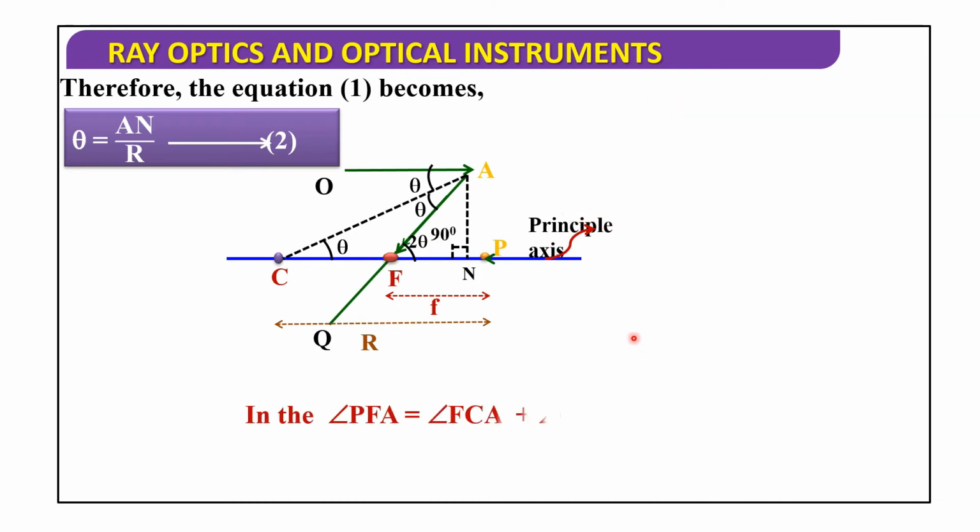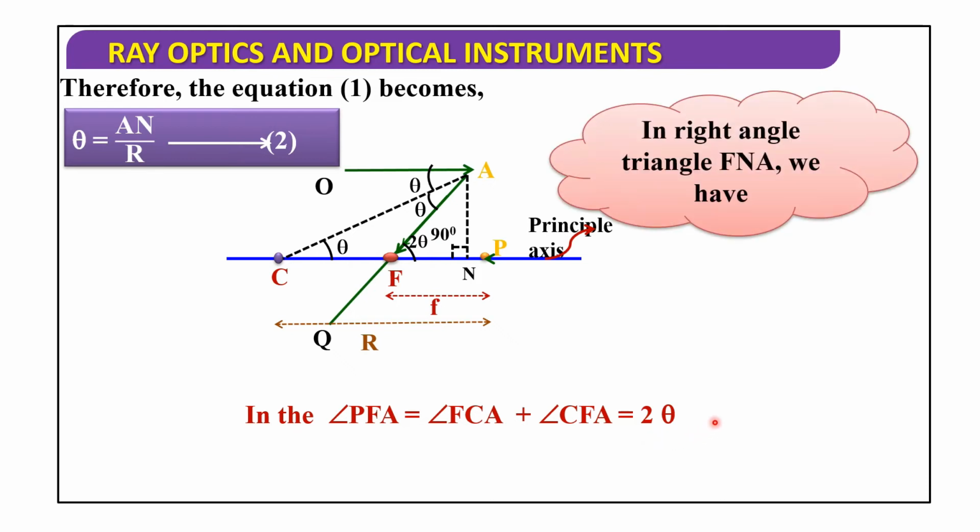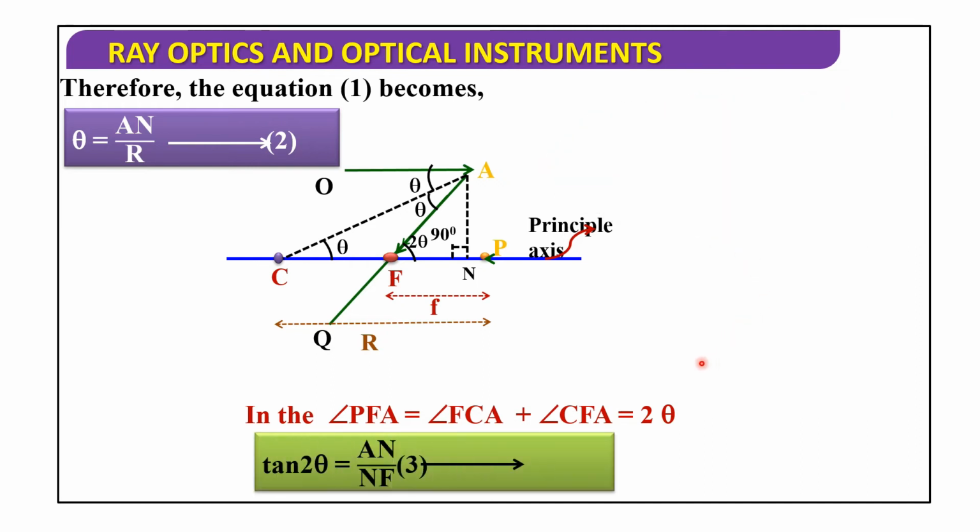Next, in the triangle PFA, the exterior angle is equal to angle FCA plus angle CFA, that is equal to 2 theta. Now, in the right angle triangle FNA, we have tan 2 theta equals AN by NF. This is equation number 3.